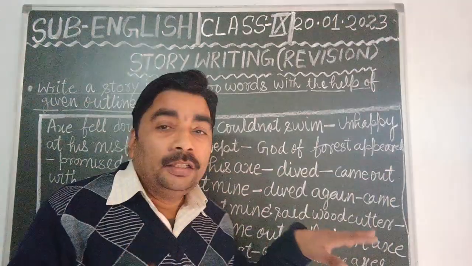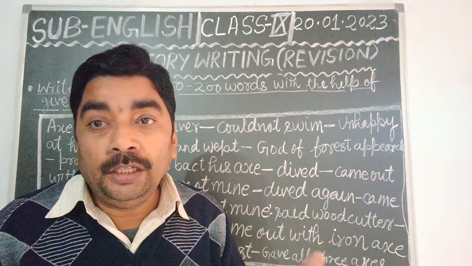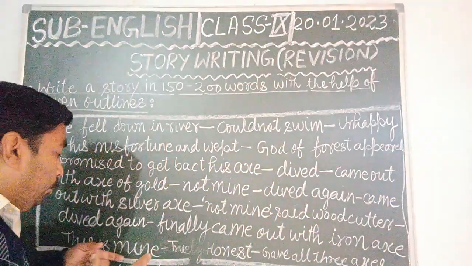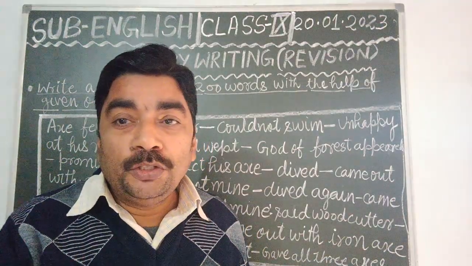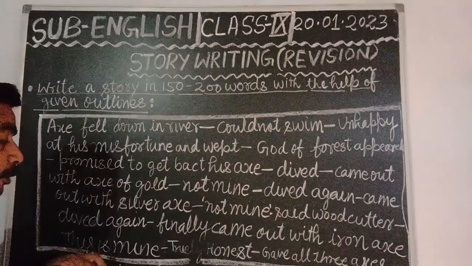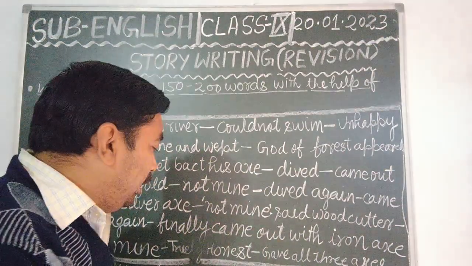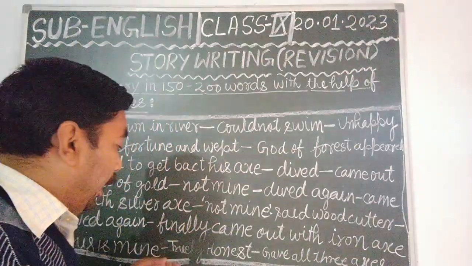When he came with the iron axe, the woodcutter, the honest fellow, was very happy to see his own axe, his real axe that was made of iron. He jumped with joy, and finally he accepted that iron axe.